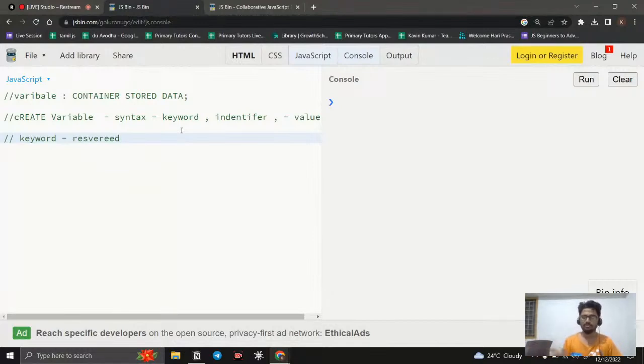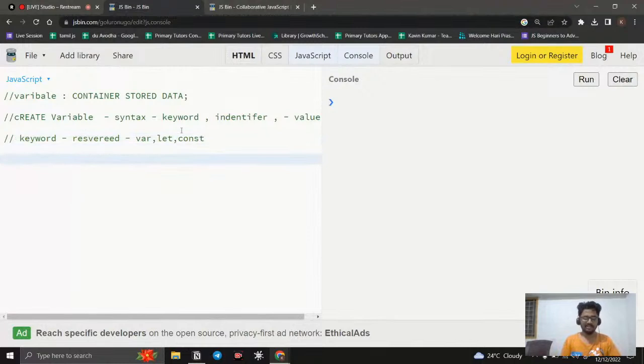So if I use those reserved words, the computer will understand, okay, you need to create a variable or you need to create a function. So what are the reserved words to create a variable? We have var, we have let, and we have const. Three reserved words we have. By using whichever of these three keywords I use, the computer will understand and it will create a container for us.